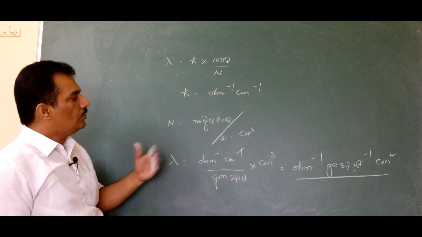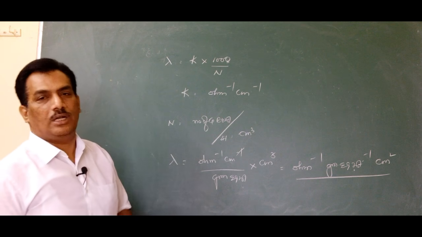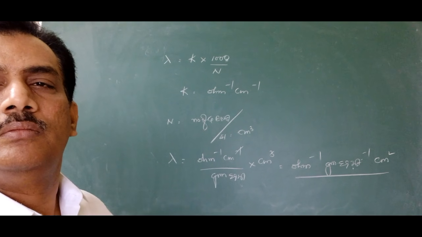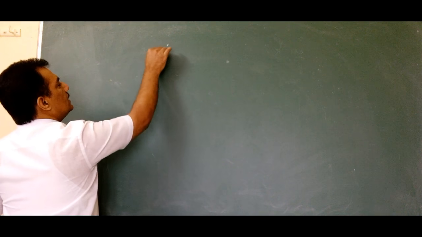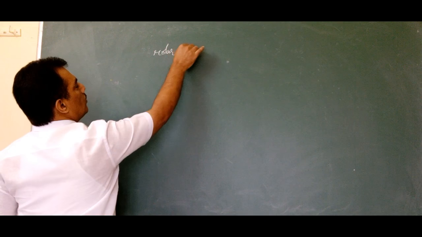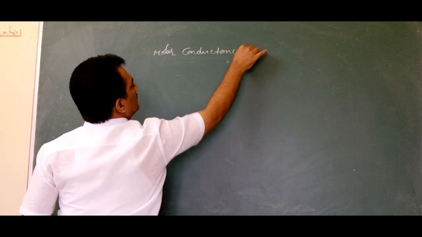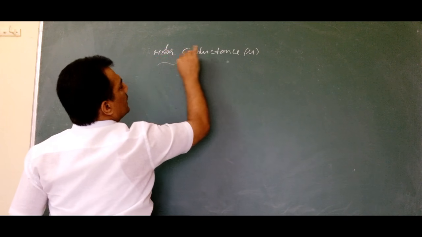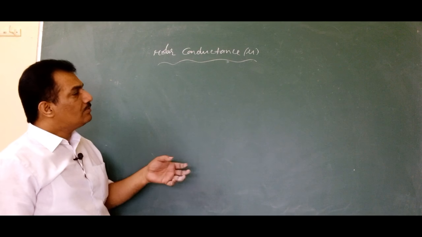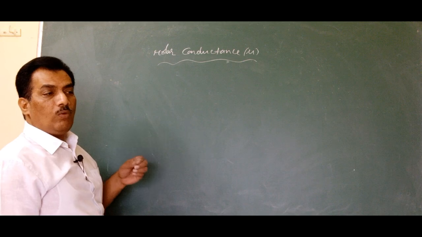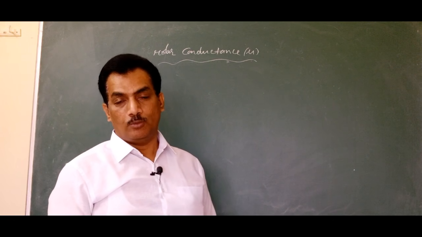So next we have to move to the molar conductance of electrolytes. Now, coming to molar conductance of the electrolyte, molar conductance mu is similar to equivalent conductance, where equivalent conductance is defined as the conductance of the electrolyte when one equivalent weight of that electrolyte is completely dissolved in V volume.